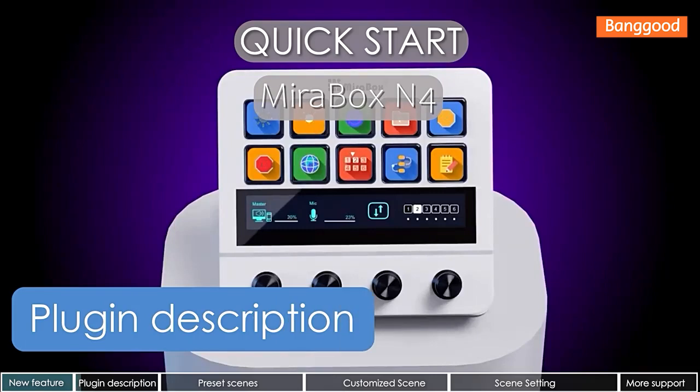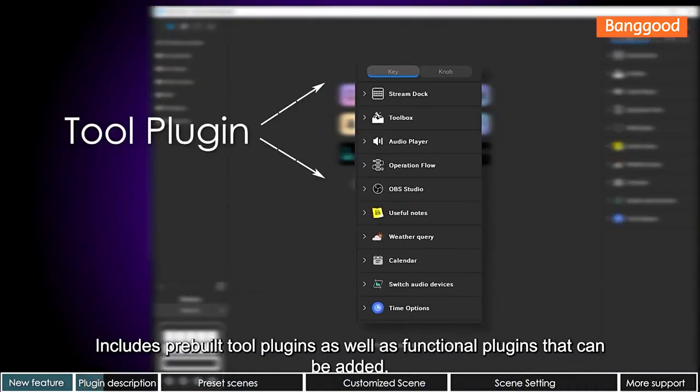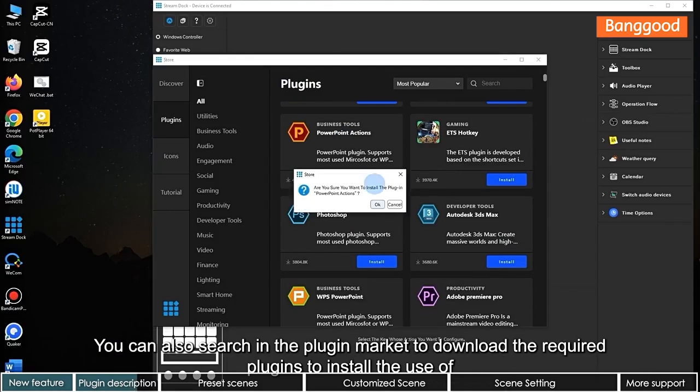In the plugin menu, it includes pre-built tool plugins as well as functional plugins that can be added. You can also search in the plugin market to download the required plugins to install and use.